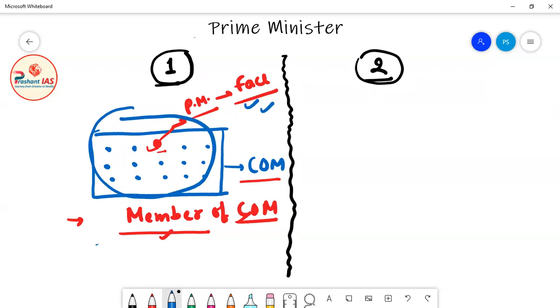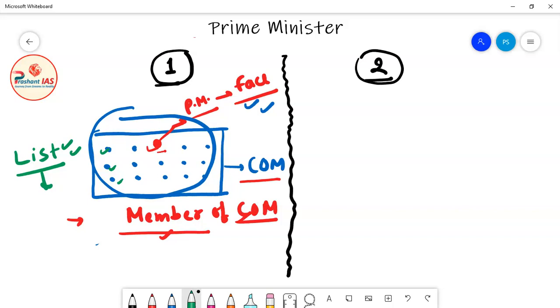For example, can you tell me the list of all the ministers in the current Council of Ministers? If I ask you, or you ask any person, to please tell the name of all the members of Council of Ministers, then definitely he will not be able to answer. Even you people preparing for IAS don't know the names of all the ministers, and definitely nobody knows because there are many ministers.